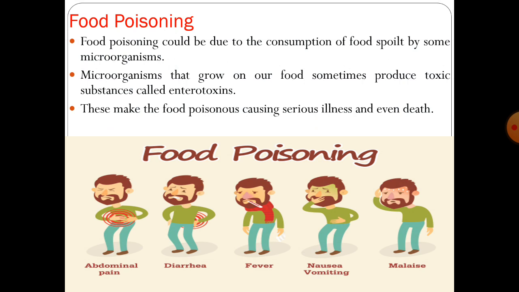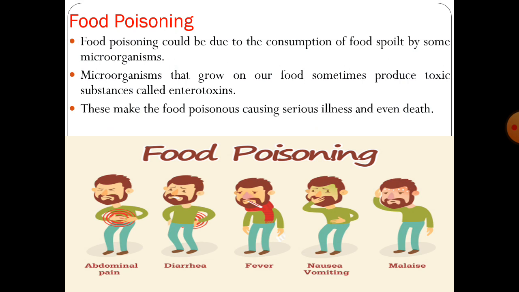Food poisoning could be due to the consumption of food spoiled by some microorganisms. If the food is kept uncovered, then microorganisms grow on that food and produce toxic substances that are known as enterotoxins, and these enterotoxins are poisonous for us. They make the food poisonous, causing serious illness and even death also. Many times you may have read in the newspaper that many people have died due to food poisoning.